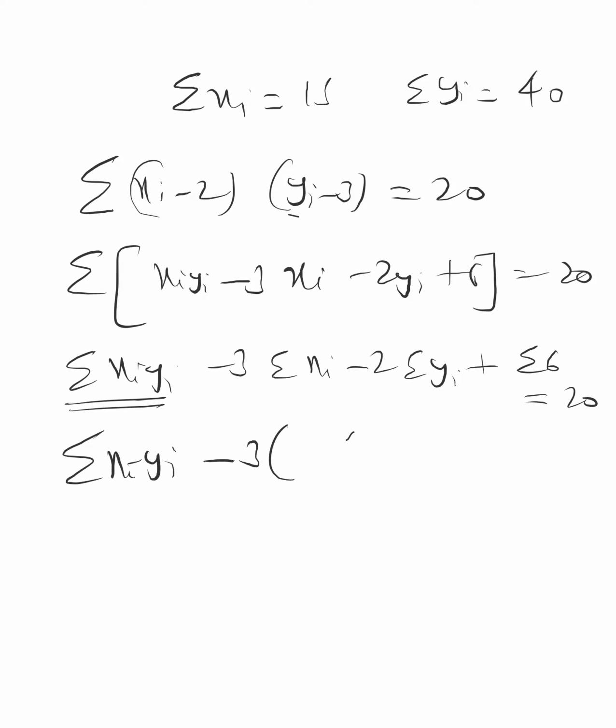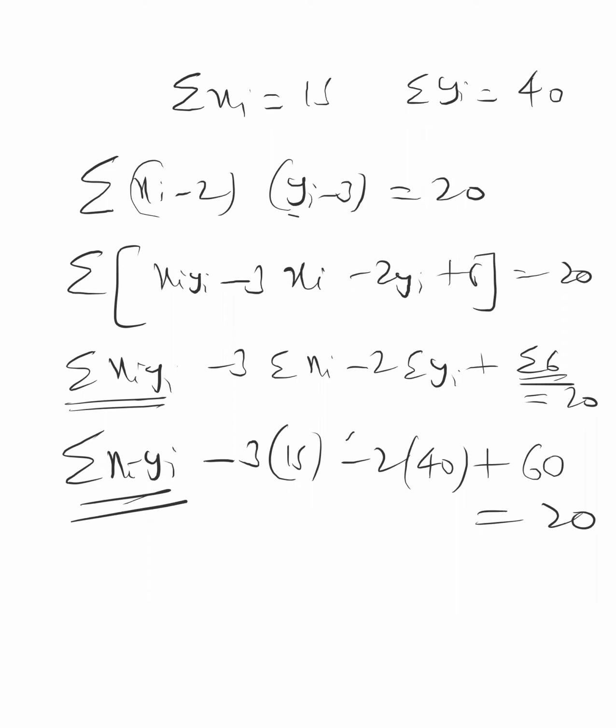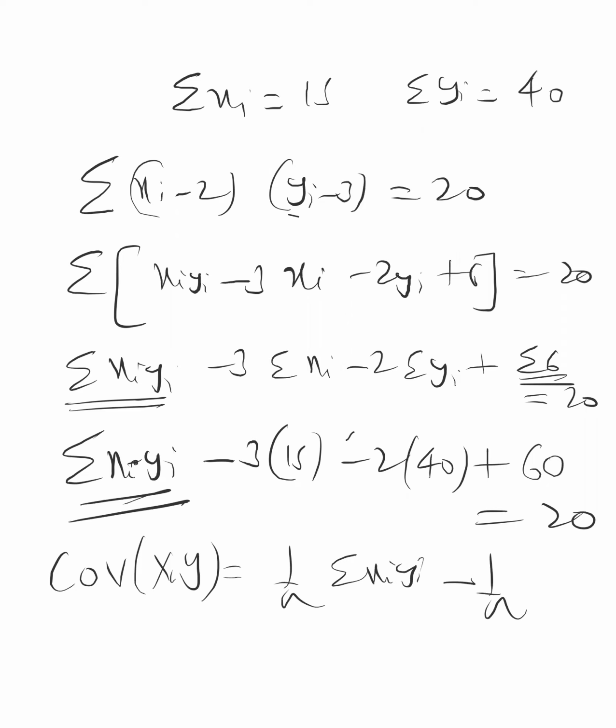Summation xi and summation yi were already given. 6n will become 6 into 10, 60. From here you can find summation xi yi, then use that in the formula. You know the formula, so use it.